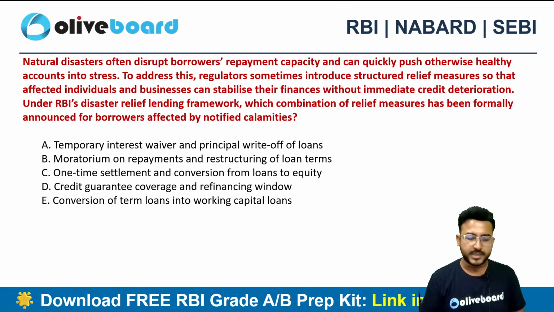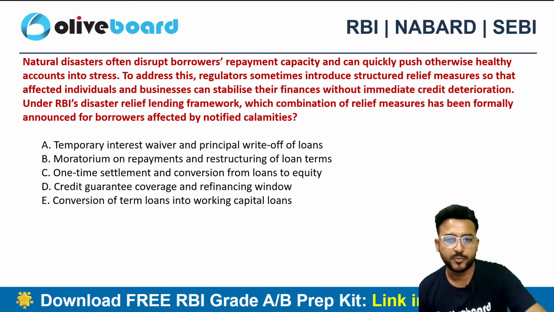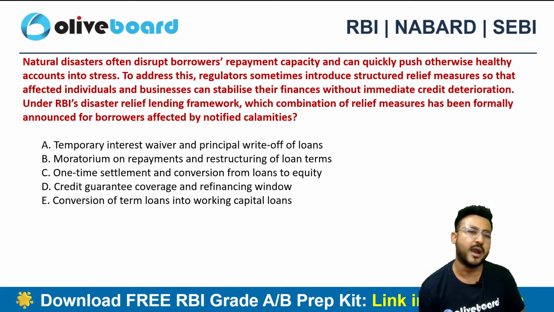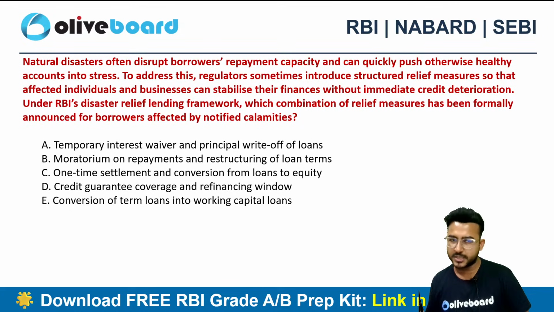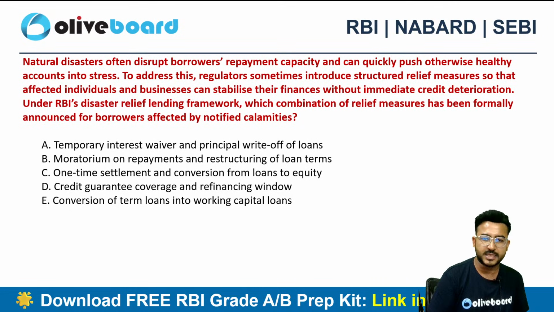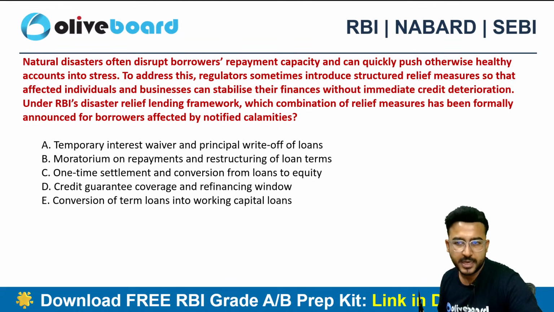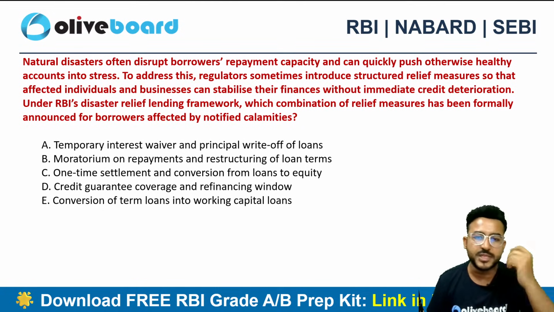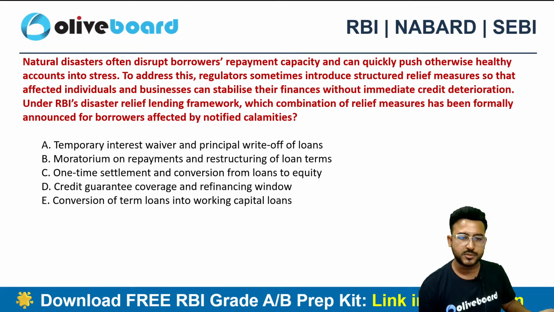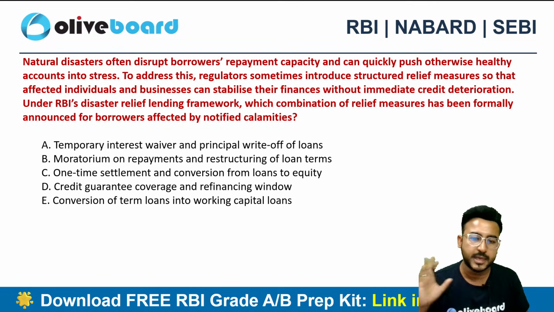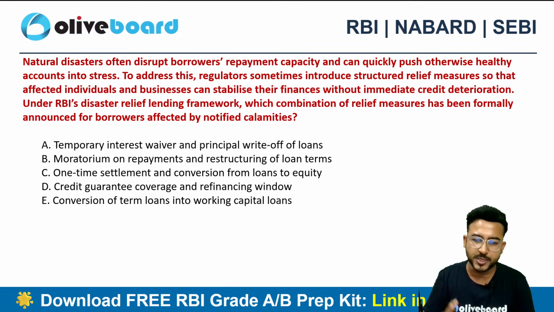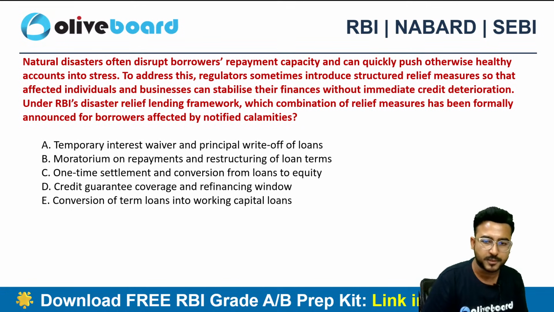So guys, the very first question for today is: natural disasters often disrupt the borrower's repayment capacity and can quickly push otherwise healthy accounts into stress. To address this, the regulator sometimes introduces structured relief measures so that the affected individuals and businesses can stabilize their finances without immediate credit deterioration. Under the RBI disaster relief lending framework, which combination of relief measures has been formally announced for the borrowers affected by notified calamities? So here we have 5 options. You need to check the correct option.